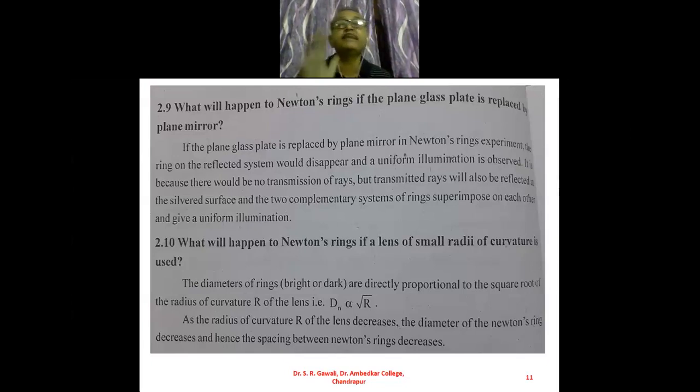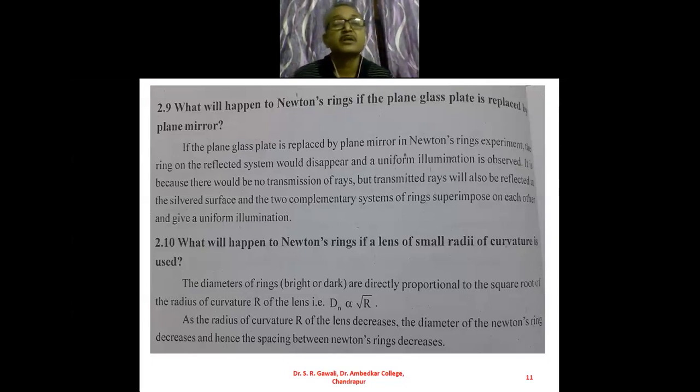Now, this is my second question. What will happen to the Newton's rings if a lens of small radius of curvature is used? Suppose the radius of curvature of the plano-convex lens is small.